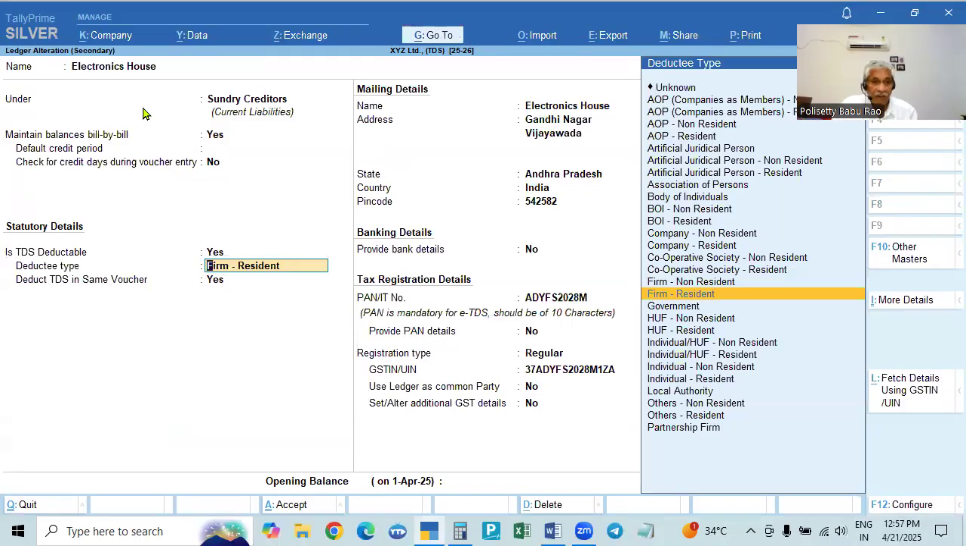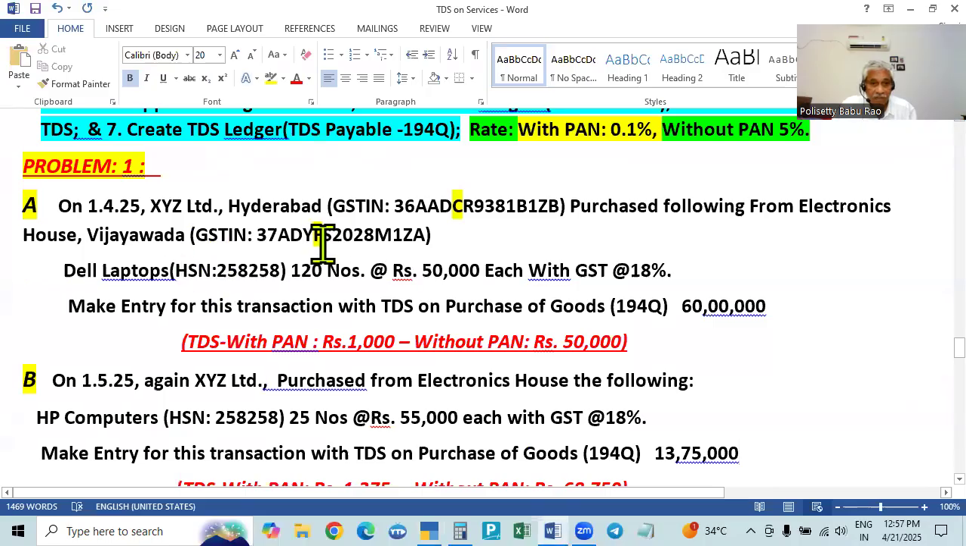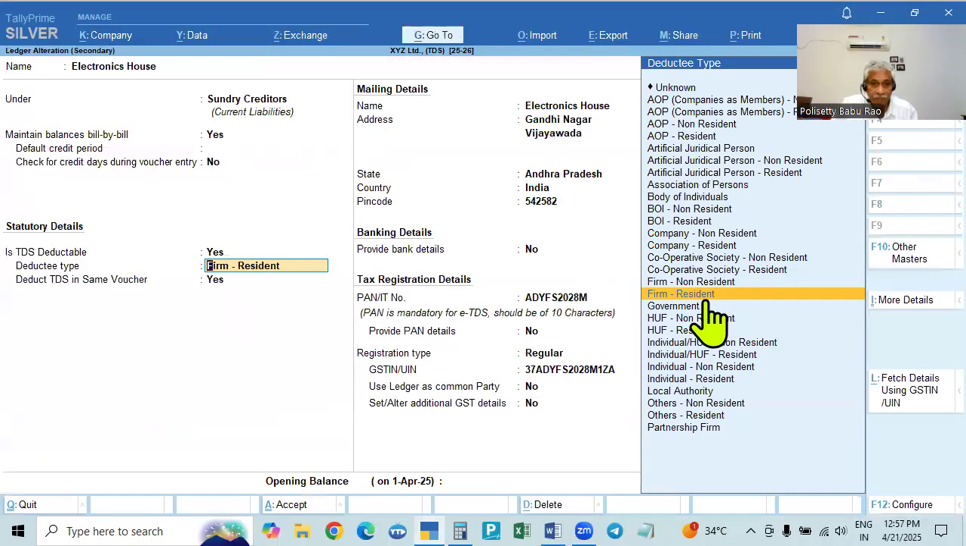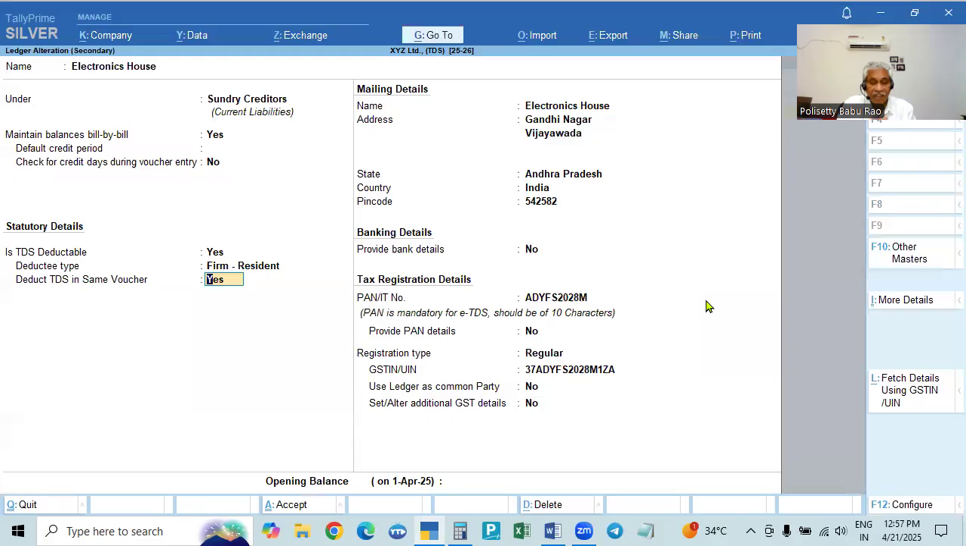If you make it yes, then the deductee type: Electronic House is a partnership firm, so select firm, and TDS will be deducted in the same voucher. In the purchase voucher you are making, GST will be calculated, and after that TDS also will be deducted. Give the address and all the details, and definitely we have to give the PAN card number, because only if you give the PAN will the rate be the normal 0.1%. Otherwise it is the higher rate of 5%.